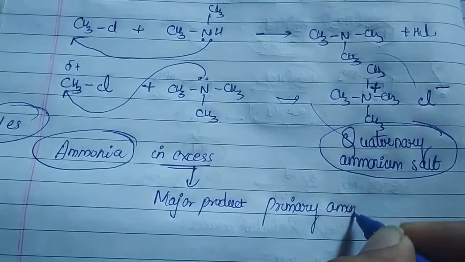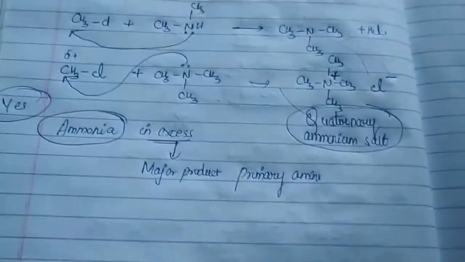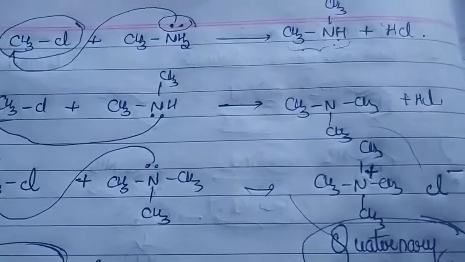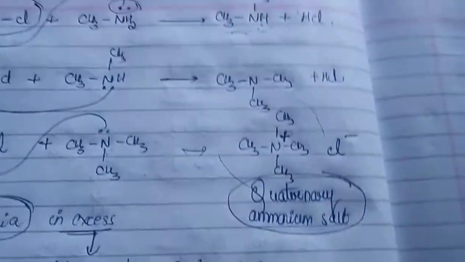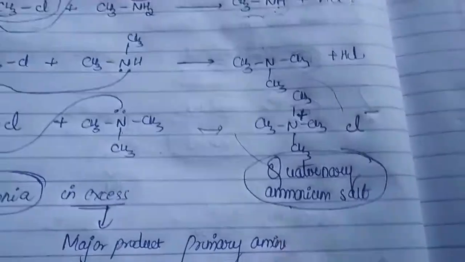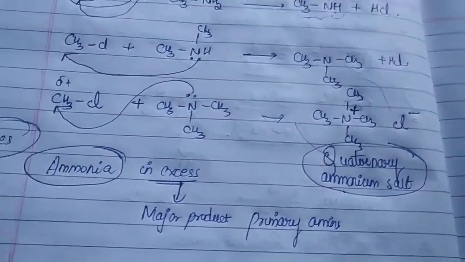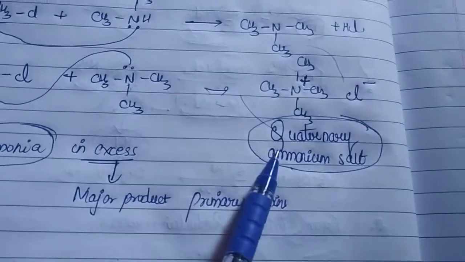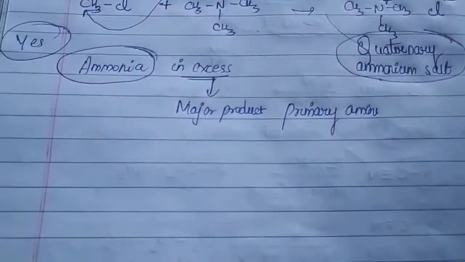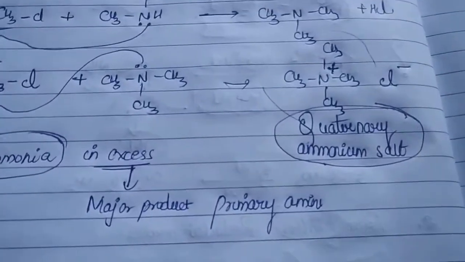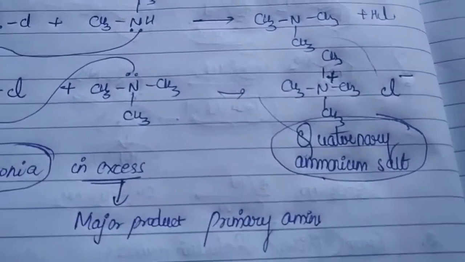Very much important reaction, guys. Whenever in your exam they ask you to write the ammonolysis, you have to write till quaternary ammonium salt. Then give a note. If we choose excess of the alkyl halide, quaternary ammonium salt will be the major product. Second point: if we choose excess of ammonia, the major product will be primary amine.